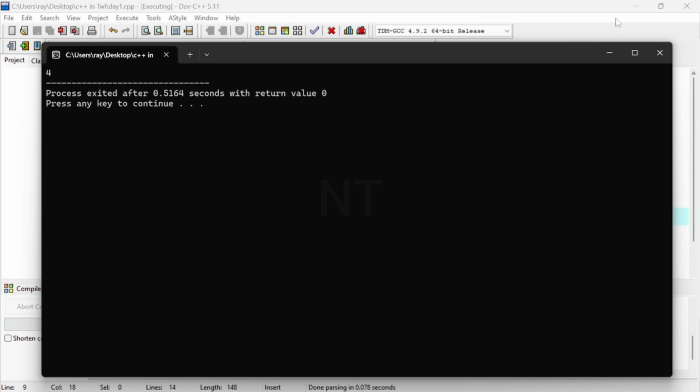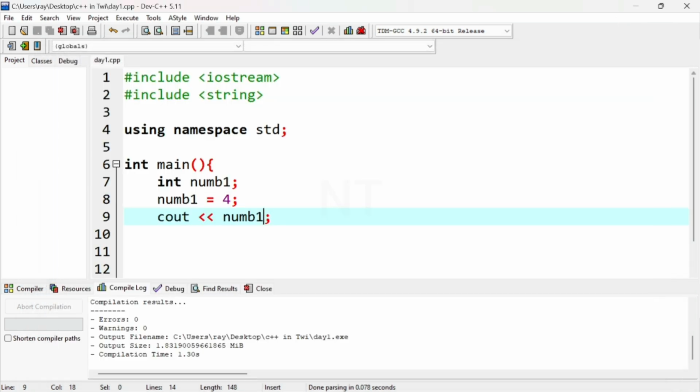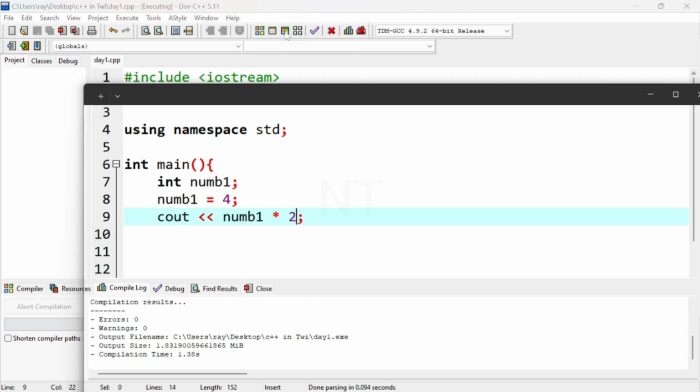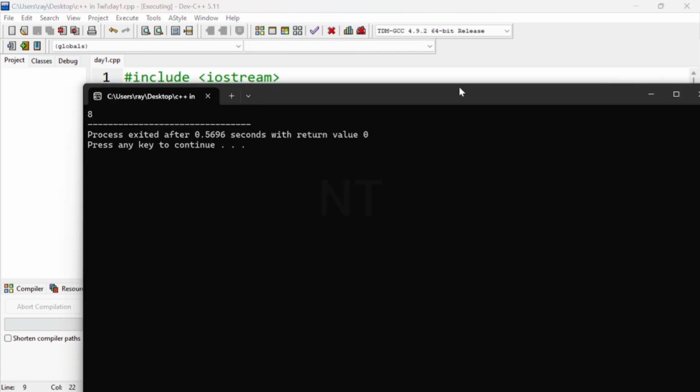Alright, we are getting 4, because the integer was assigned the number 4. So if I say maybe cout num1 times 2, num1 is 4, so we need to get the answer of 4 times 2. If I run this one, I need to get 8. Right, we are getting 8.